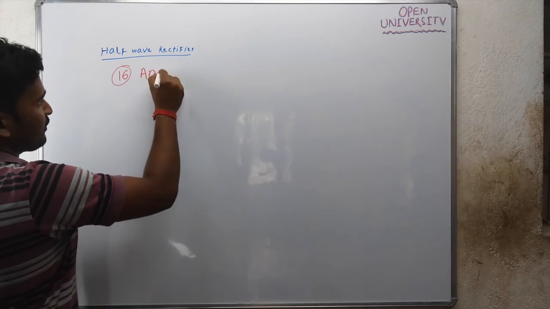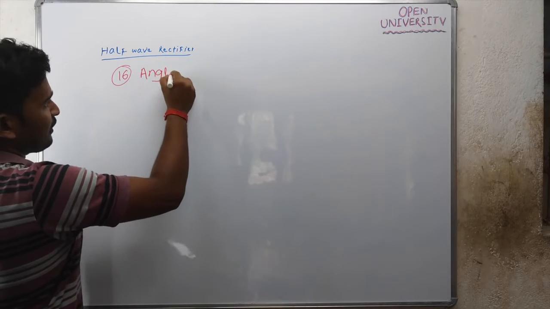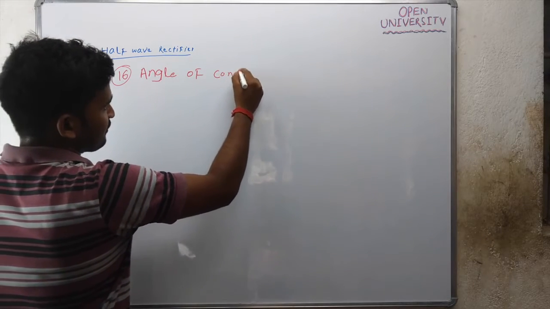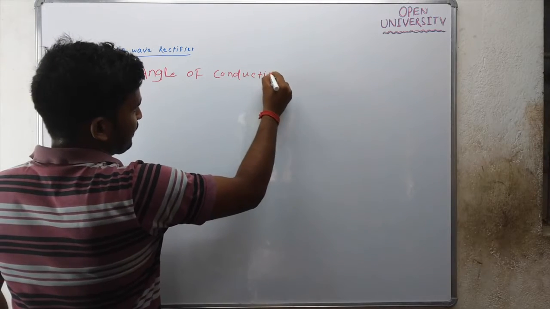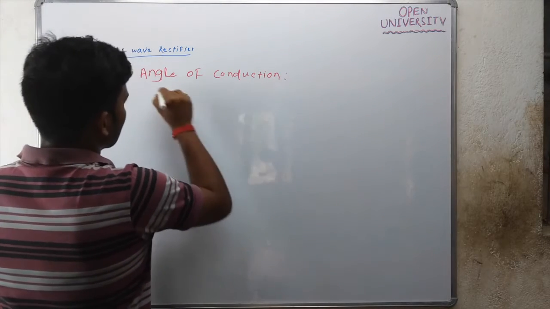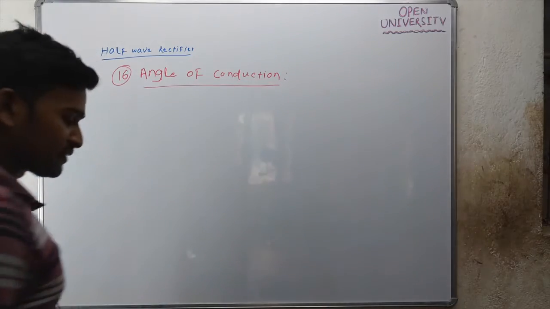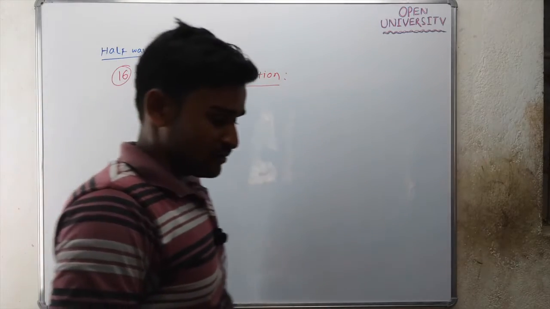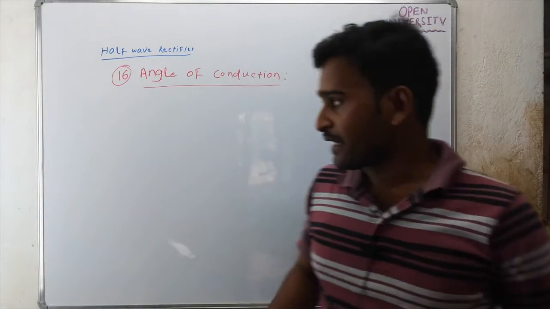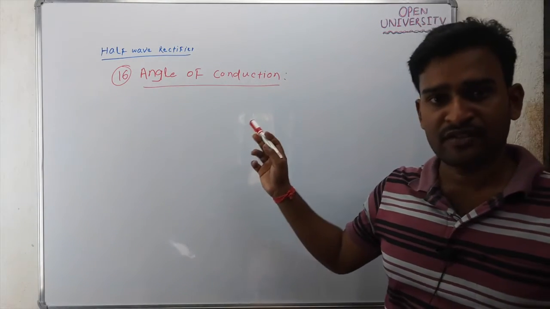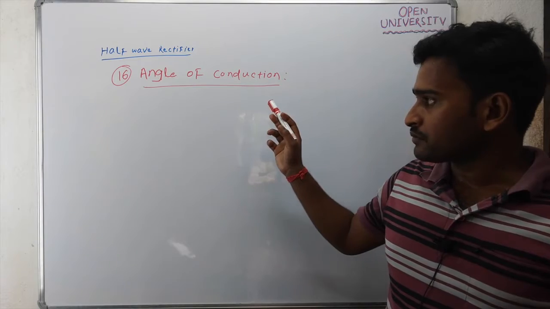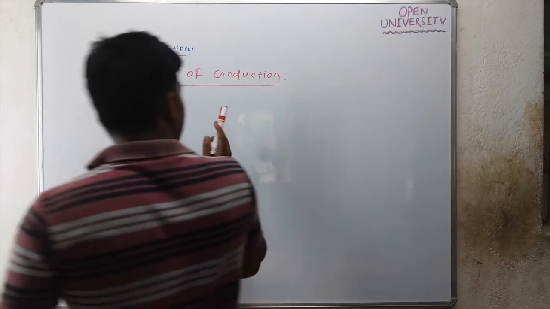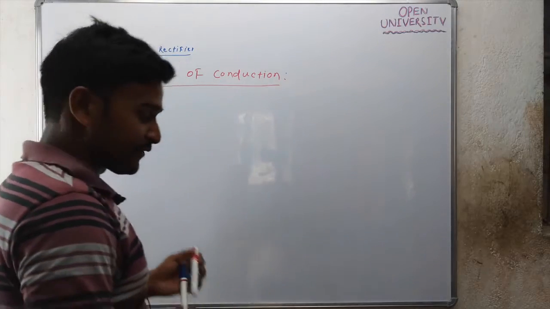Angle of conduction. What is angle of conduction? It is the duration for which the diode conducts, or is forward biased, or for which load current flows in a rectifier.